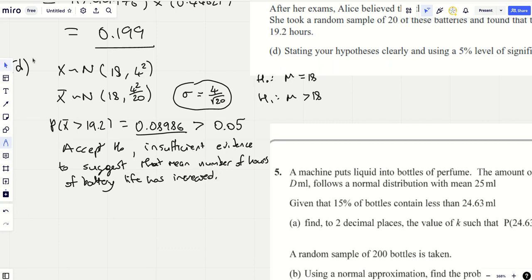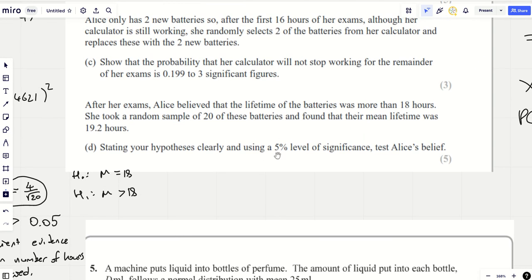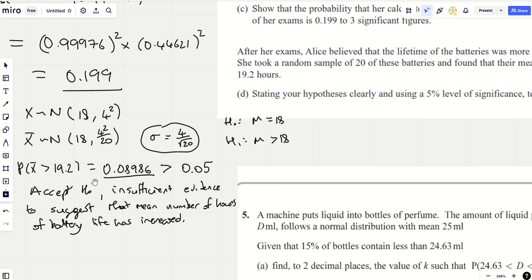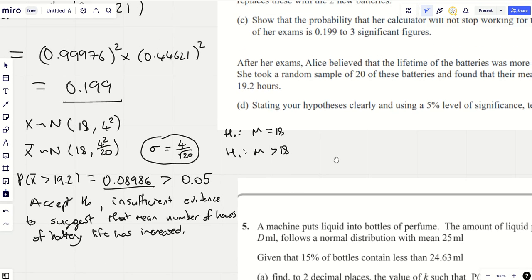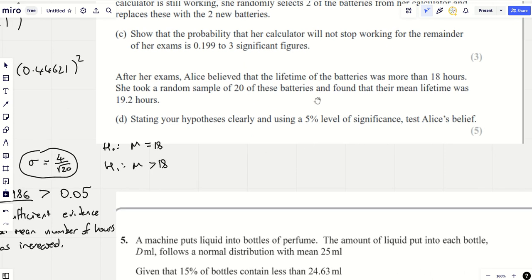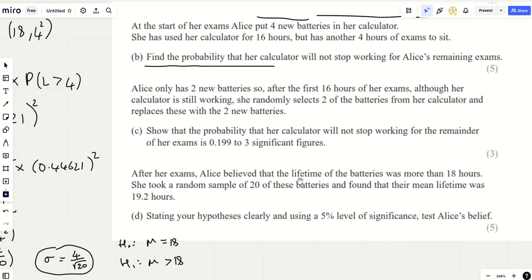Okay, and that's all you need to do. That's a full hypothesis test. And actually, I would say that that is a very typical, very straightforward normal distribution hypothesis test. You definitely want to get yourself in a position before you take the stats exam of being able to do one as nice and straightforward as that, because it is straightforward. There are worse ones than that. The two-tailed one's always worse. When you've got to find a critical region, it's worse. That is not a bad one. Okay, but parts B and C are hard in that question, no doubt about it.